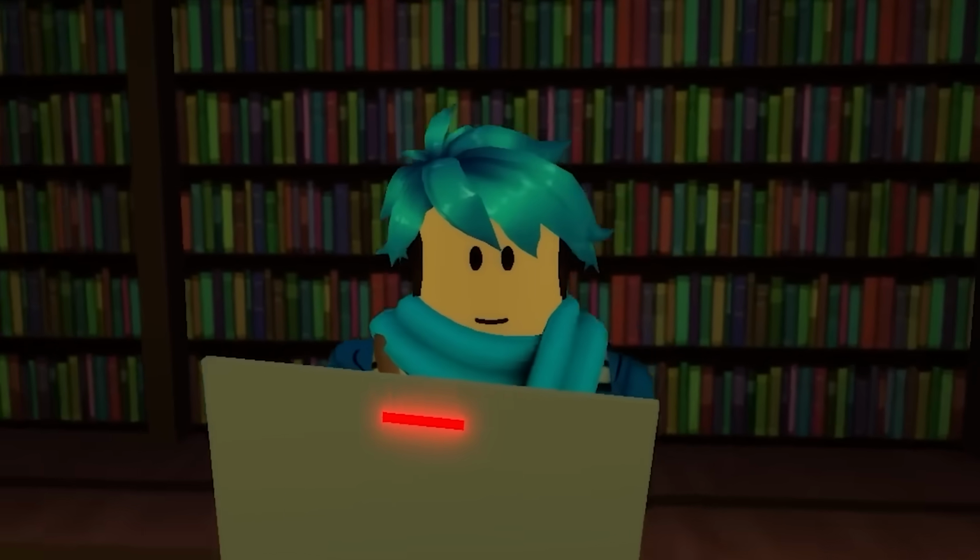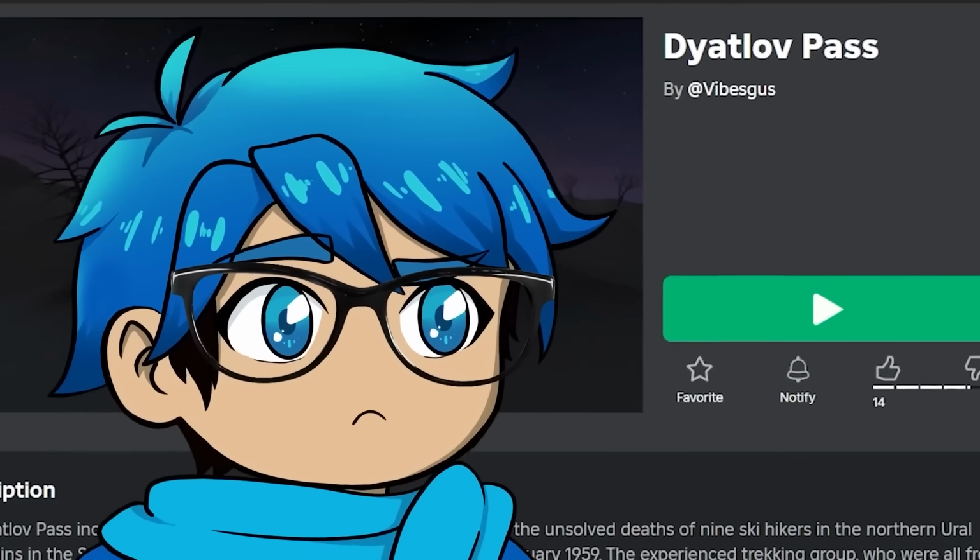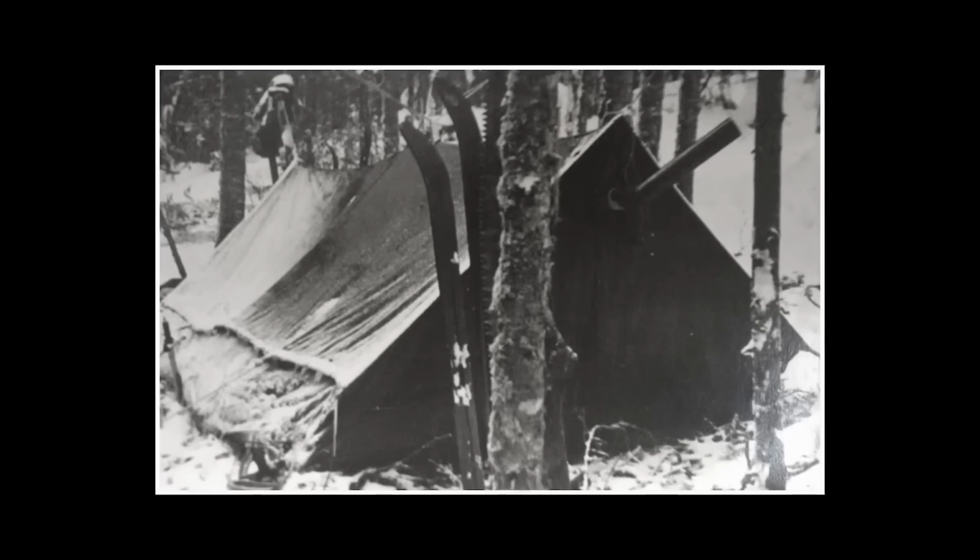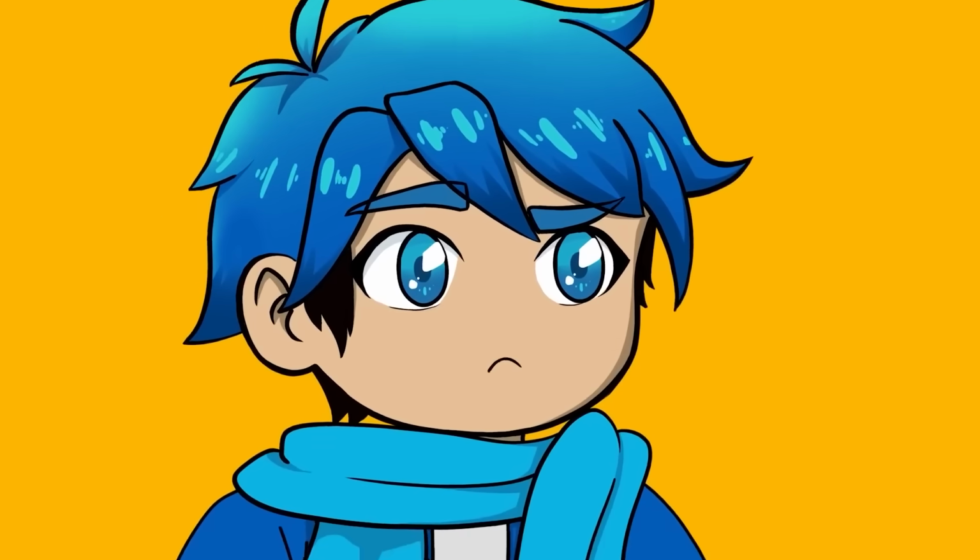I played this Roblox game before, but I feel it belongs as a tragedy, and so the incident refers to the unsolved deaths of 9 ski hikers from the year 1959. The experienced trekking group had established a camp on the slopes, but during the night, something caused them to tear their way out of their tents and flee the campsite while inadequately dressed for heavy snowfall and sub-zero temperatures. So yeah, to this day, this whole tragedy is unsolved, and I'll show you what it's about.